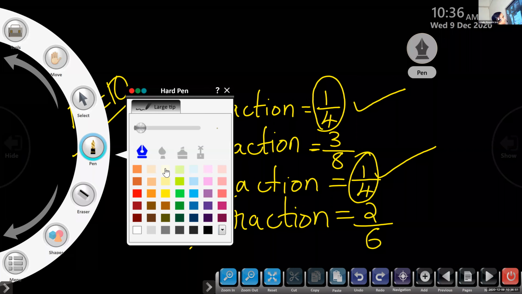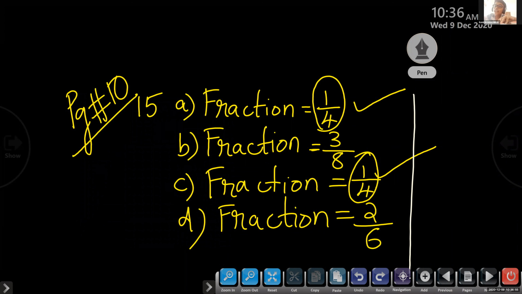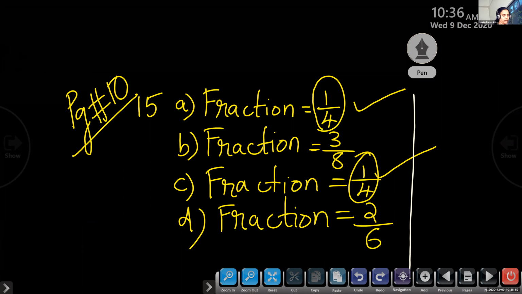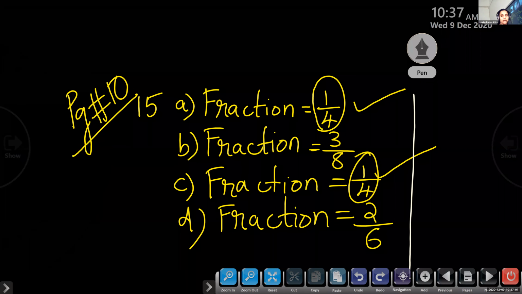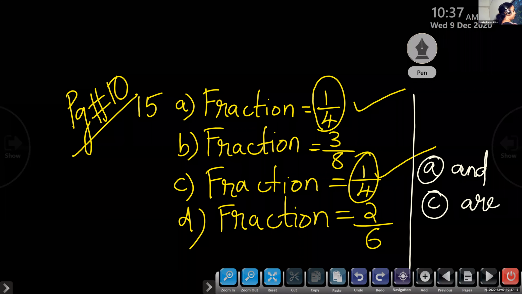So we will write that last step. Children, this is an even fraction also, but the question is only to identify which all are like fractions. So you can write the last step: A and C are like fractions. Children, this you have to write now.